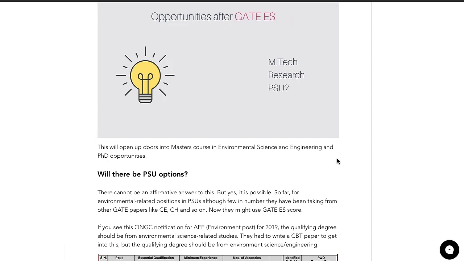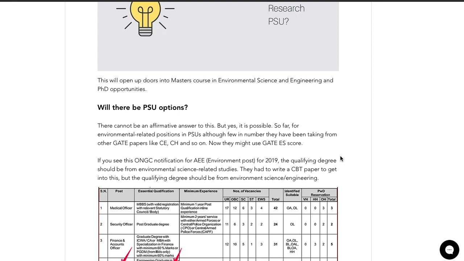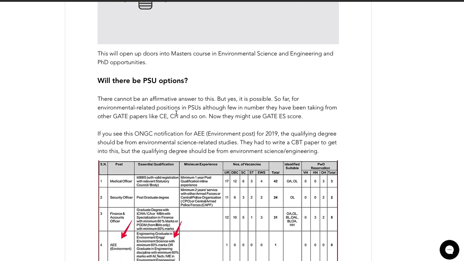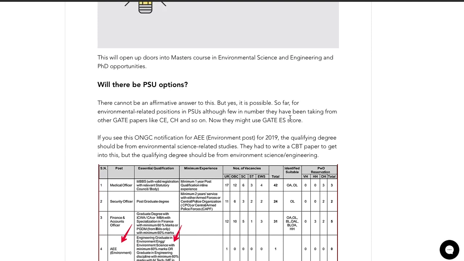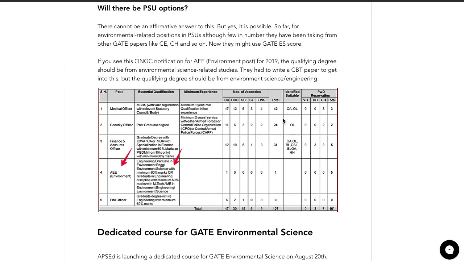A lot of students are asking, will this open up new PSU opportunities just by giving this GATE environmental science paper? It's very difficult to give a yes or no answer to it. But yes, it certainly looks possible. Whether it will be implemented this year by certain PSUs, or it will take 2 years for them to take this score, we'll have to wait and see. Because environmental related positions are few in number. Right now they take through other GATE papers like civil or chemical and so on. Now they might start using the GATE ES score, or at least they'll give the qualification degree as you should be an environmental engineering graduate.